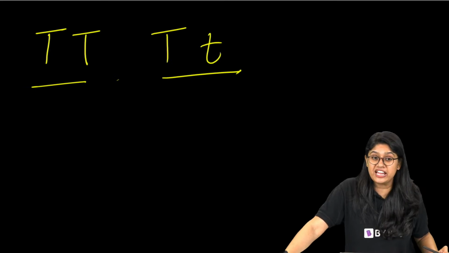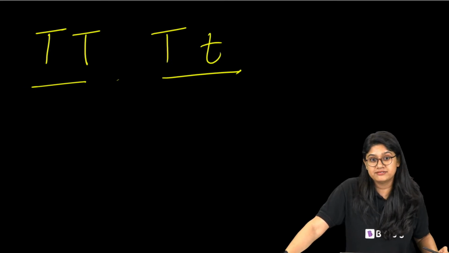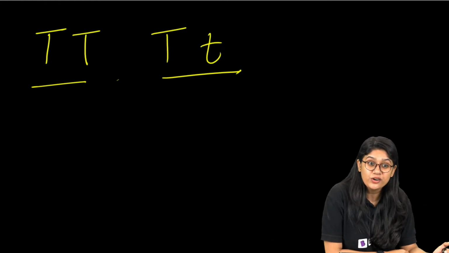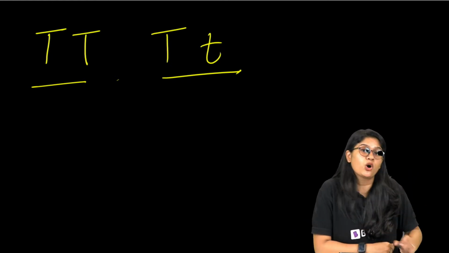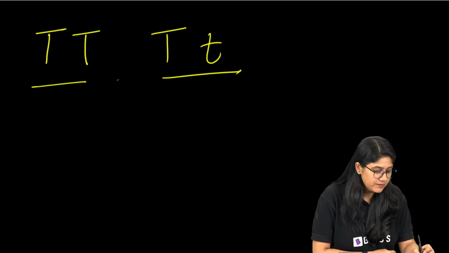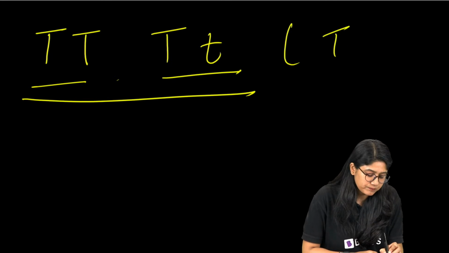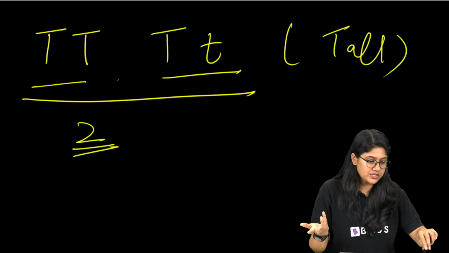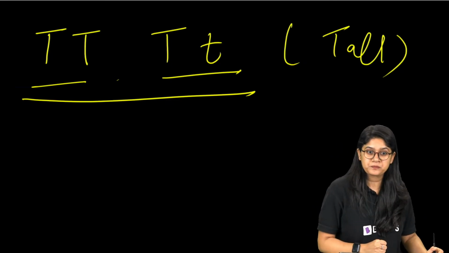Vaishnavi, it will be 75 and 25. Very good. Both are tall, but both are different from each other. See, we can say both are tall, and the ratio will be 2, right? Because there are 2 plants which are tall.